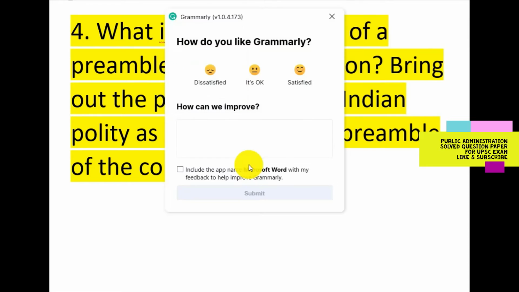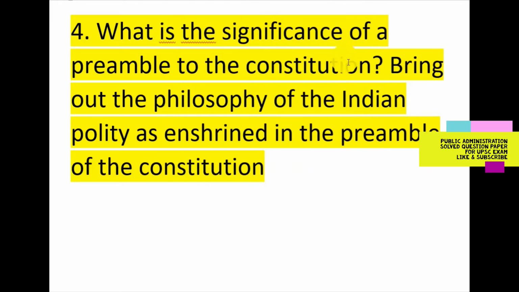Okay, so the significance of the Preamble lies in the fact that it shows that the ultimate power lies with the people of India, that it tries to establish that the Constitution of India is not imposed upon the people of India by an alien power, but it has been created by the people of India themselves through their representatives.